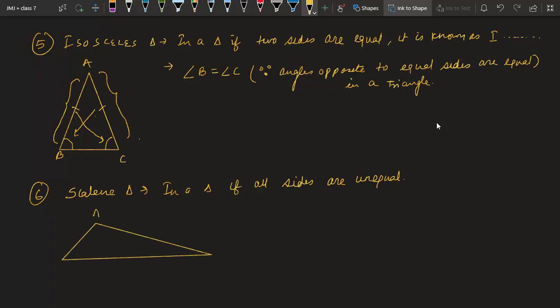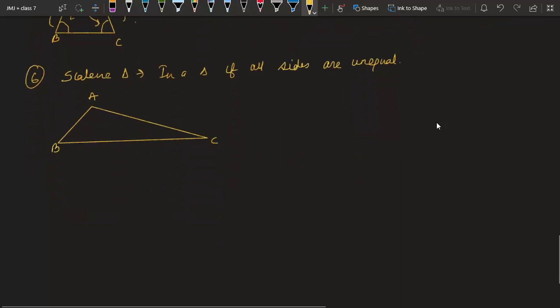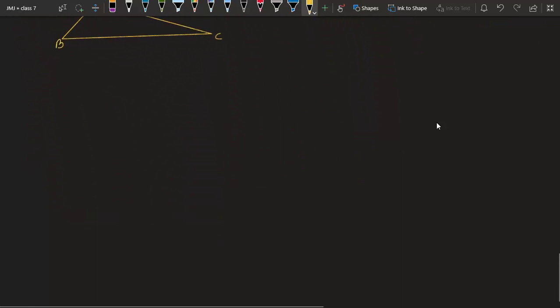Something like that, A, B, C. You can see I am not putting any dash mark on anything because it is a scalene triangle. All sides are different. Okay, that's it. Now we will study about medians and altitudes.